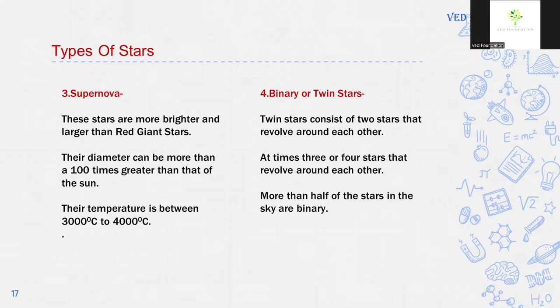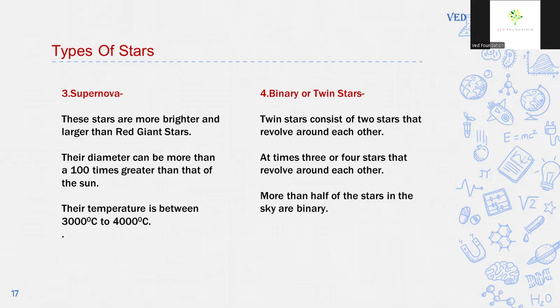Supernova. These stars are brighter and larger than red giant stars. Their diameter can be more than 100 times greater than that of the sun. Their temperature is between 3000 degrees Celsius to 4000 degrees Celsius.